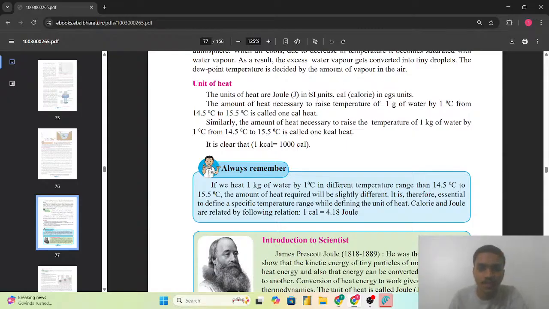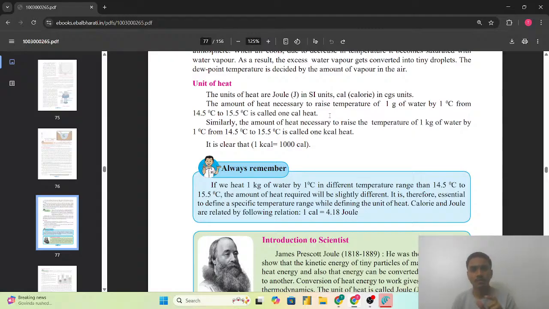So the amount of heat necessary to raise the temperature of 1 gram of water by 1 degree Celsius, from 14.5 degrees Celsius to 15.5 degrees Celsius, is called 1 calorie of the heat. तो जो अमाउंट ऑफ द हीट नीडेड है 1 ग्राम वाटर का टेम्परेचर 1 डिग्री सेल्सियस बढ़ाने में, जितनी अमाउंट ऑफ द हीट रिक्वायर्ड होगी, दैट इज द 1 कैलोरी हीट.